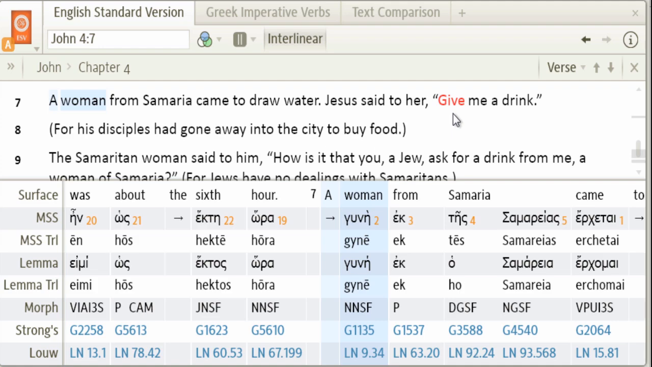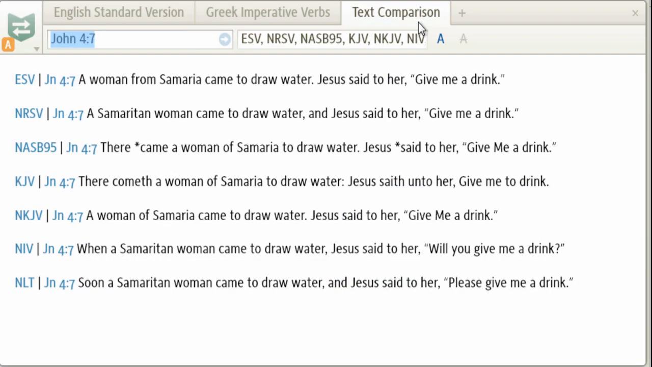This would be a helpful point to bring up if you're teaching or preaching, just because the way this command can be heard might suggest that Jesus was being rude or inhospitable to somebody. But actually, some other translations try to capture the nuance of this imperative. You can see that in the text comparison. The ESV all the way down to the NKJV have "give me a drink" for their rendering of this imperative.